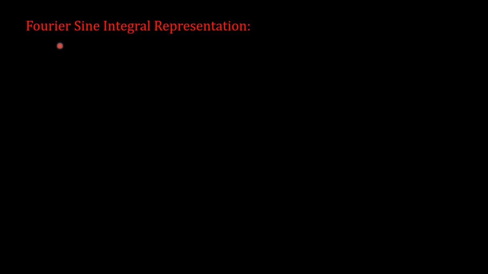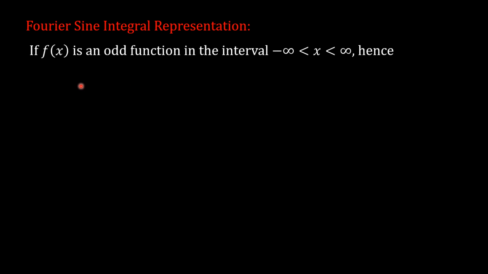Now we will see Fourier sine integral representation or Fourier sine integral. So if f of x is an odd function in the interval minus infinity to infinity, hence integration from minus infinity to infinity f of v cos of lambda v dv is equal to 0, because f of v is an odd function and cos lambda v with respect to v is an even function.